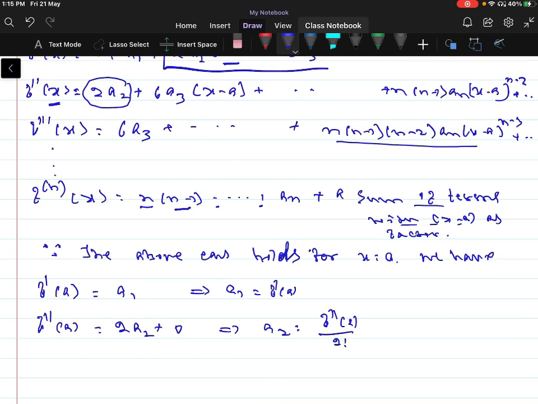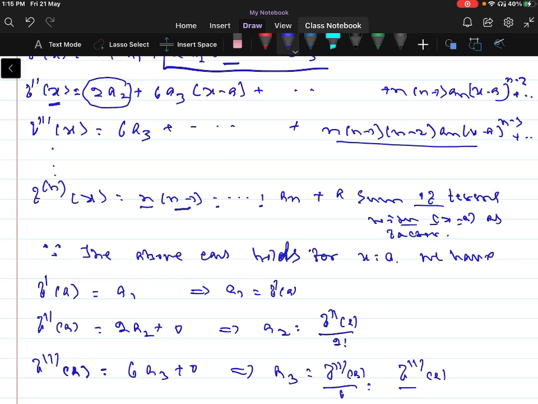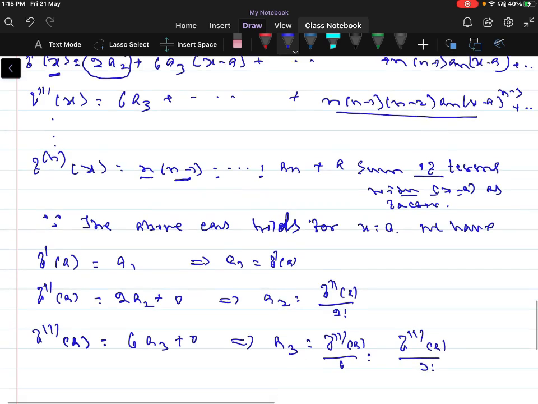When x is equal to a for f triple dash of x, f triple dash of a can be written as 6 into a3 plus zeros, so a3 is equal to f triple dash of a by 6, that is, f triple dash of a by 3 factorial.